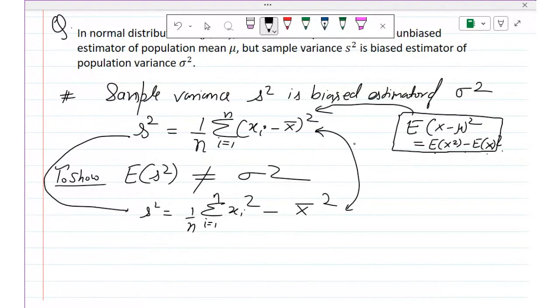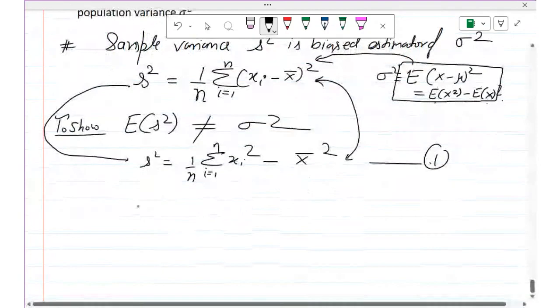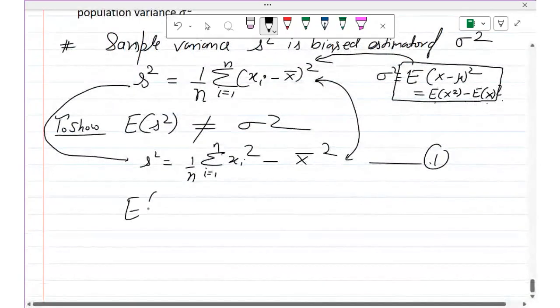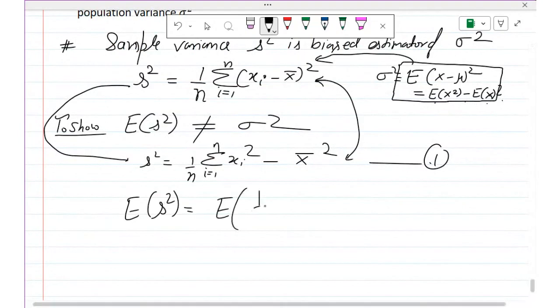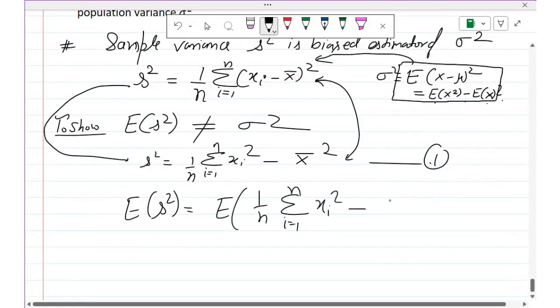Sample variance we can find in two different ways, as we can find variance in two different ways. One is this one, the other is this one. Both are the same. The second one has been obtained from the first one. So for us, the second one will be easy to solve this question. So I will find the expectation of S square. What is S square? The expectation of 1 by n summation i varying from 1 to n of xi square minus x bar square.